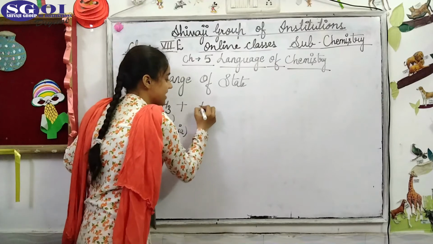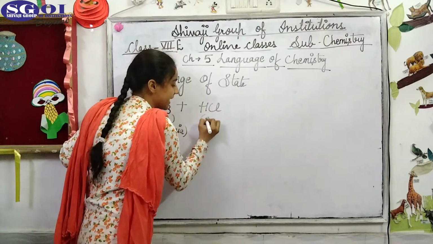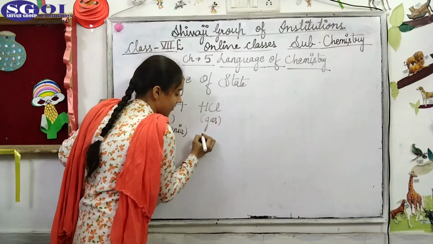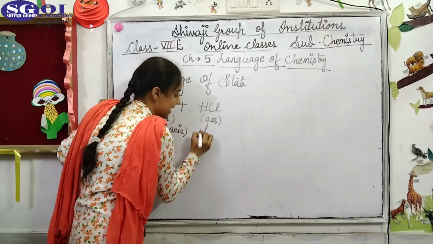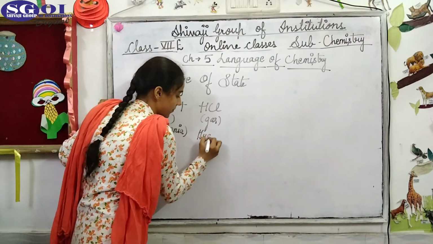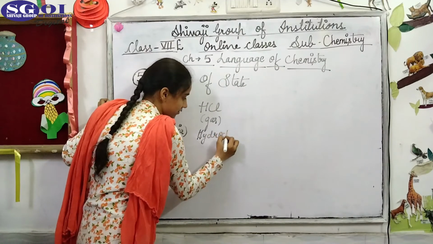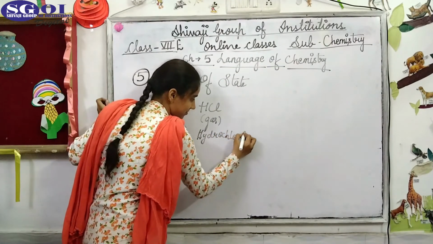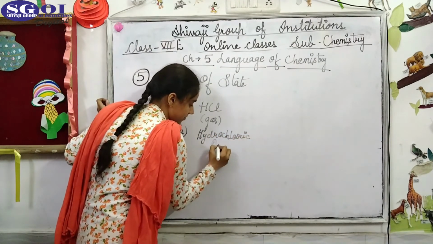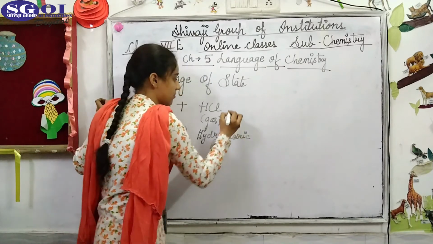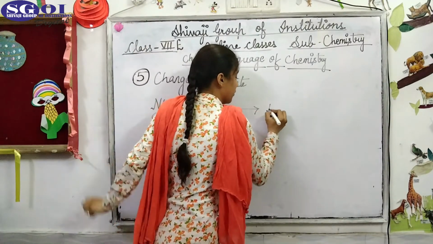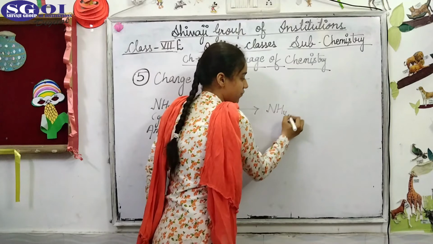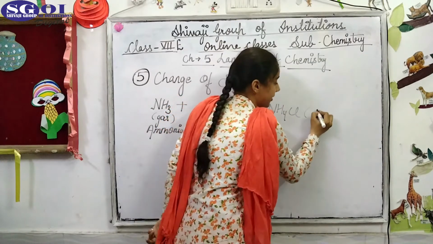Made to react with HCl, which is also taken in the form of gas, hydrochloric acid, it forms ammonium chloride, NH4Cl, and this is solid.